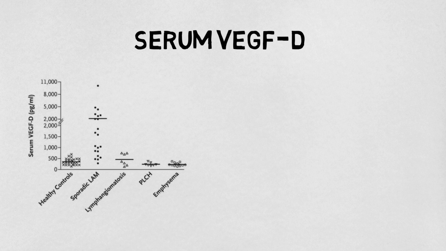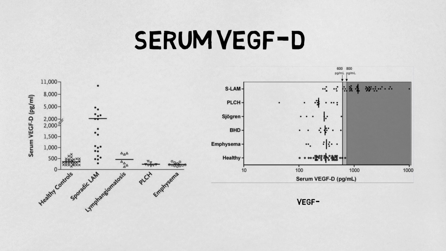A non-invasive approach is recommended, and this can be pursued by measuring serum vascular endothelial growth factor D levels. VEGF-D levels greater than or equal to 800 picograms per milliliter are able to distinguish LAM from other cystic lung diseases. In those with atypical LAM features or where the VEGF-D levels are below 800, a diagnosis can be confirmed by lung biopsy. Transbronchial biopsy should be attempted before a surgical lung biopsy.